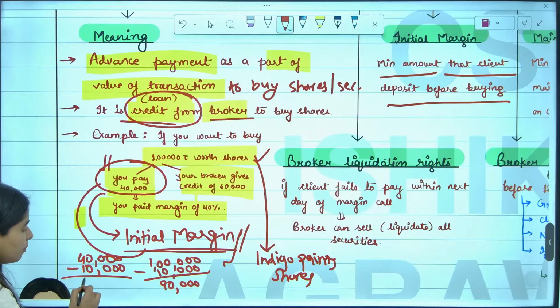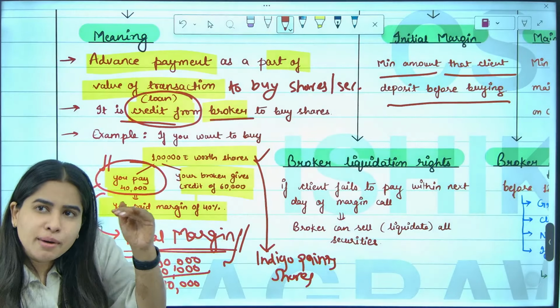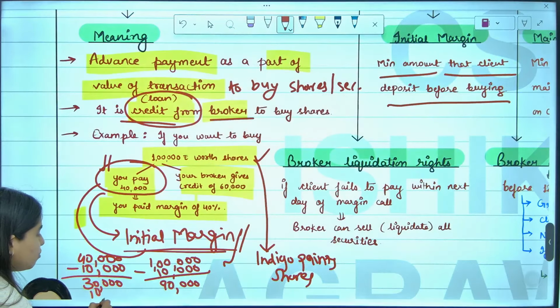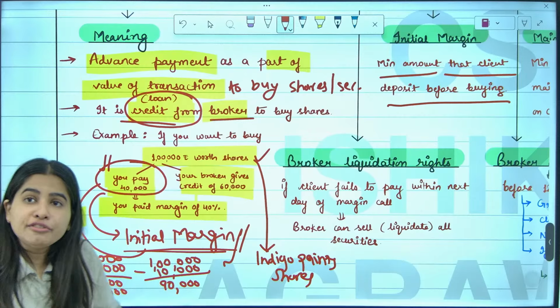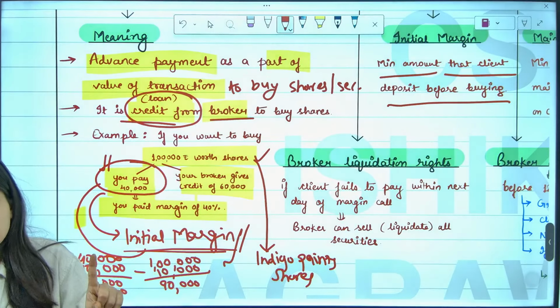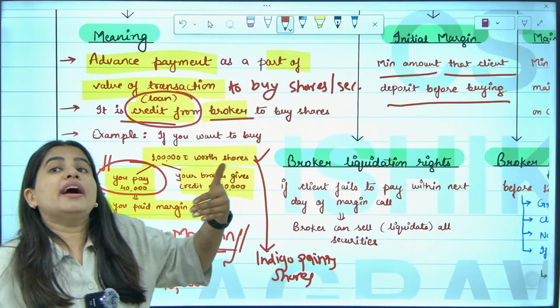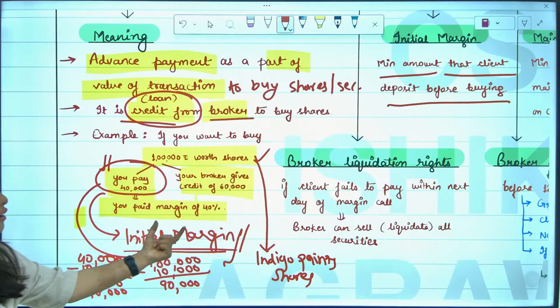So now how much amount is remaining with the broker? Only 30,000. So now to cope up, to maintain minimum 40%, I have to give 10,000 more to the broker. That is known as maintenance margin. Maintenance margin means if share price goes down and your value of investment goes down, then the difference amount you have to pay again to the broker to maintain that 40%.